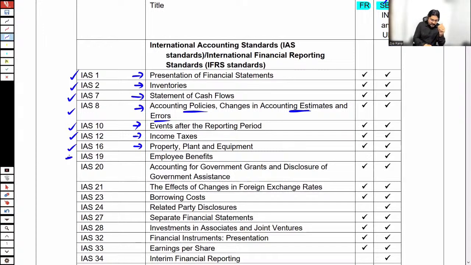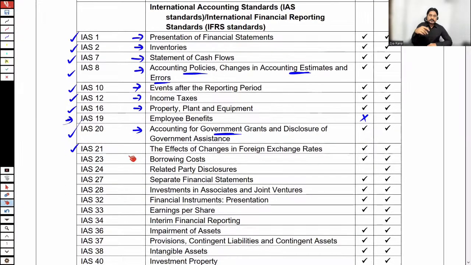I'm not going to discuss IAS 19 because it's not there at FR level. As I told you, government also provides grants or benefits to companies. So what is the accounting for government grants? What is the accounting for the amount received from the government? The accounting for government grants is dealt with according to IAS 20. Furthermore,